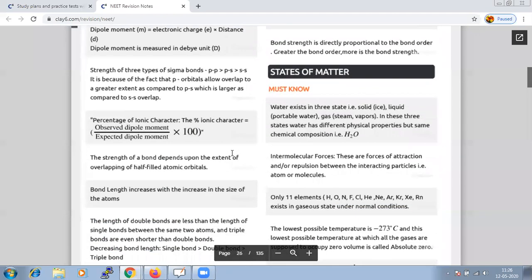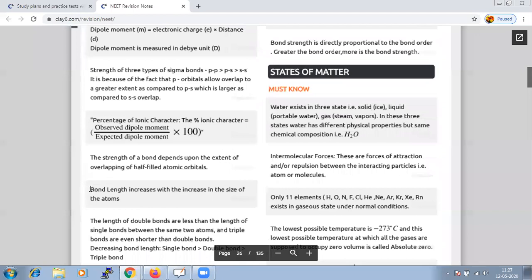And when you're learning the bond parameters, it is not important just to know the length, but it is also important that we know the criteria. That is, when you are moving from left to right in the periodic table, whether bond length increases or decreases, that is also important.